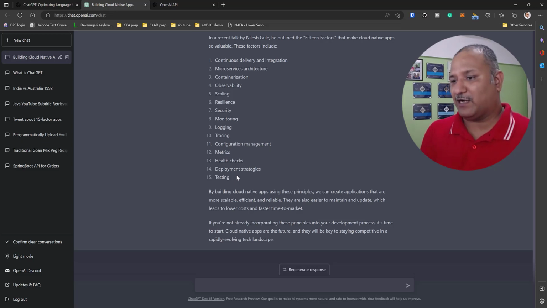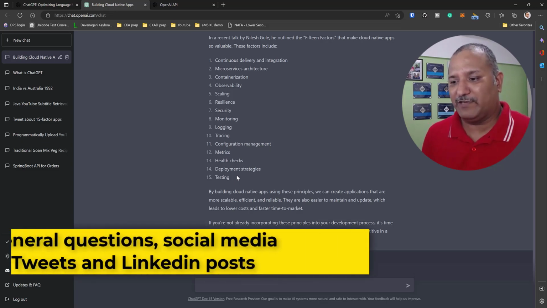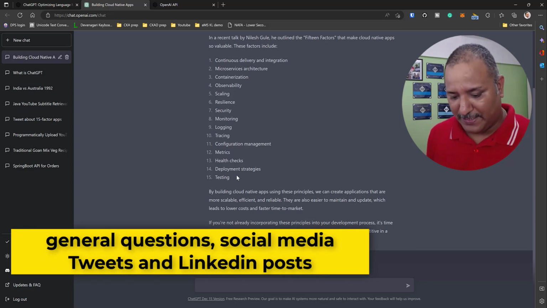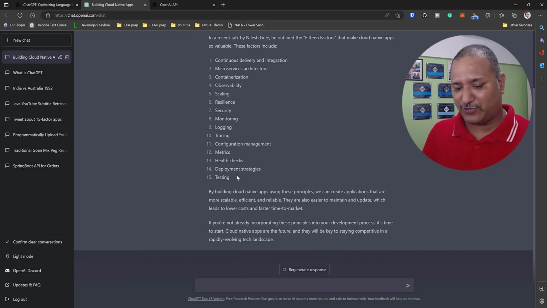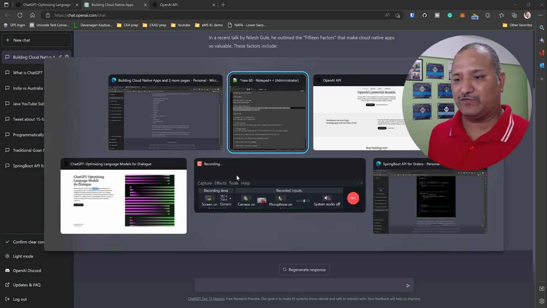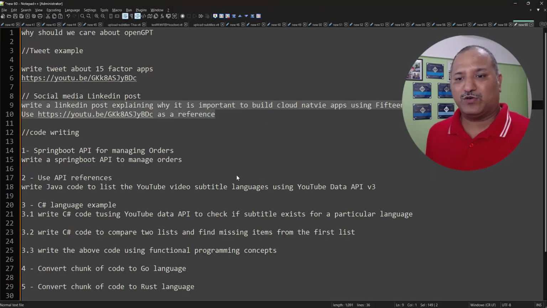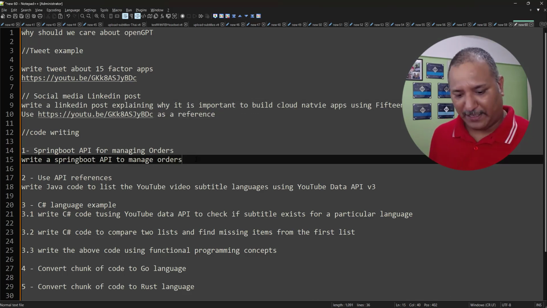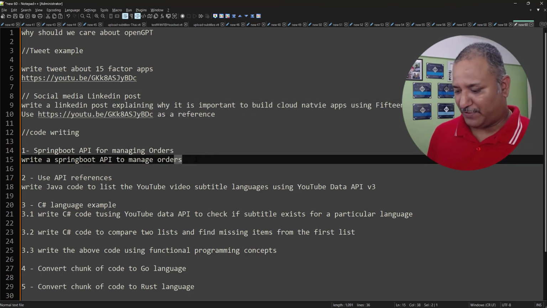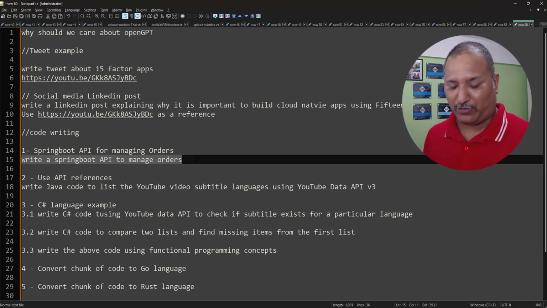So we have covered a couple of things here where we are asking general questions like why we should worry about ChatGPT or why we should care about ChatGPT. Then we are asking it to create a tweet or social media content. We are also asking ChatGPT to create content for LinkedIn type of social media posts. Let's focus our discussion on writing code. And when it comes to code, I'm going to test it with different types of things.